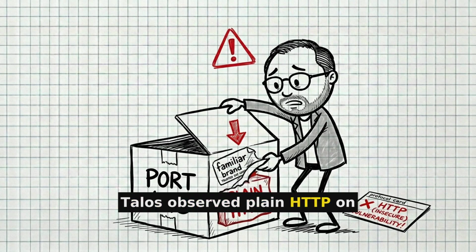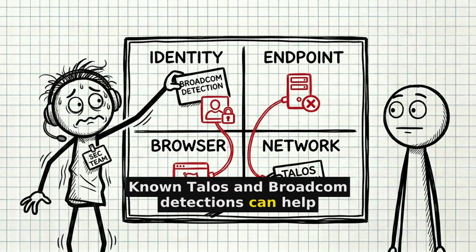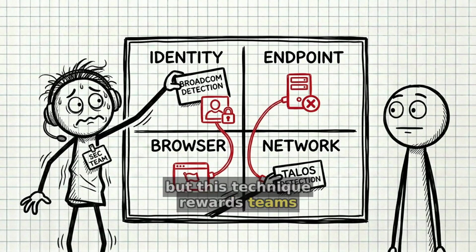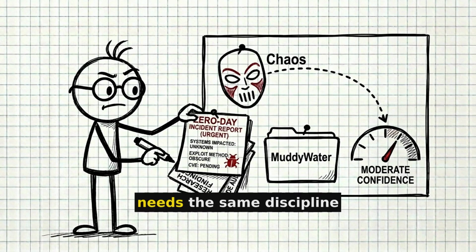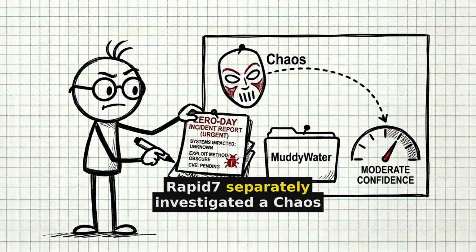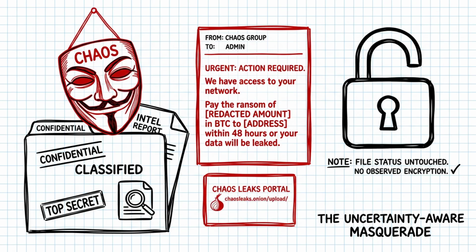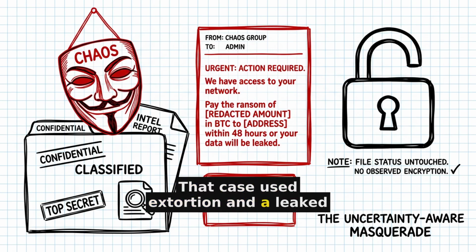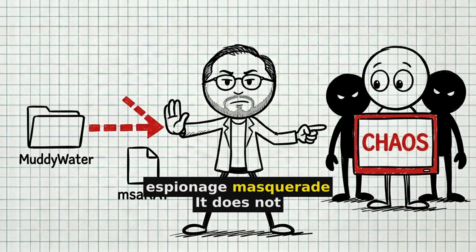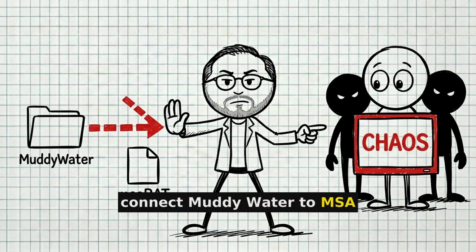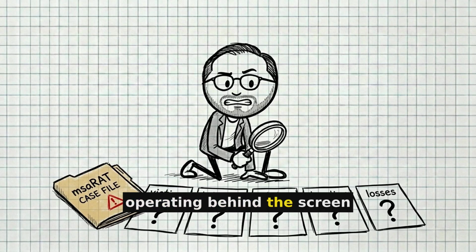Talos observed plain HTTP on port 443 during download. Known Talos and Broadcom detections can help, but this technique rewards teams that correlate identity, endpoint, browser, and network telemetry. Attribution needs the same discipline. Rapid7 separately investigated a Chaos-branded incident and linked it to MuddyWater with moderate confidence. That case used extortion and a leak site entry without observed file encryption, suggesting a cyber espionage masquerade. It does not connect MuddyWater to msaRAT. It shows how ransomware branding can blur who is operating behind the screen.